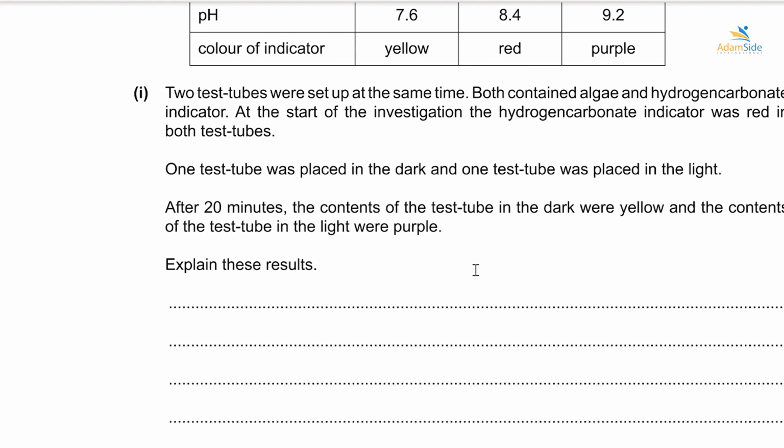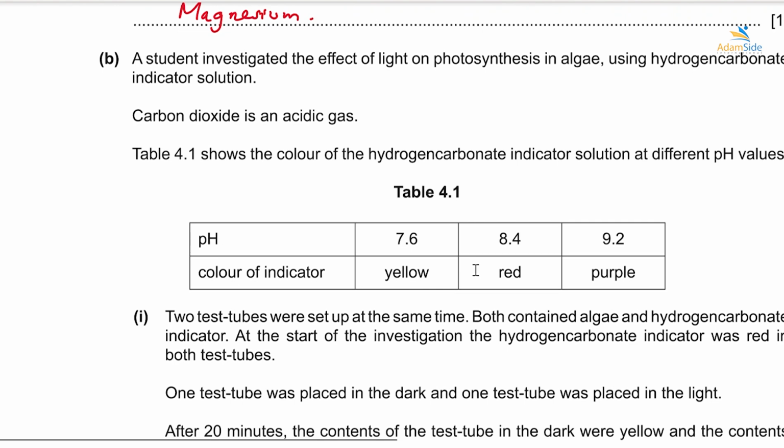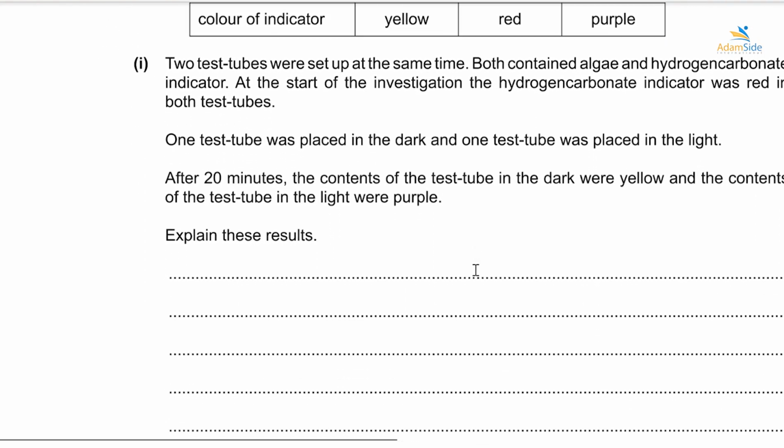taking place for the test tube that is in purple, is in the light. All right, so photosynthesis is taking place. Carbon dioxide is being used. Now, you know carbon dioxide is an acidic gas. It was even stated over here. So carbon dioxide is being used, hence the pH is doing what? Is increasing. All right, acidity is decreasing, pH is increasing, and hence the contents are turning purple.